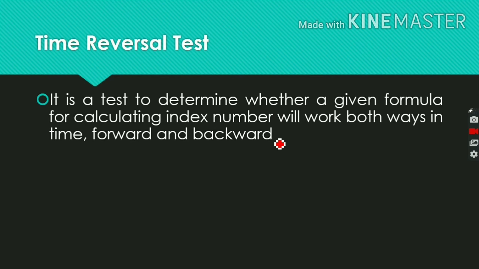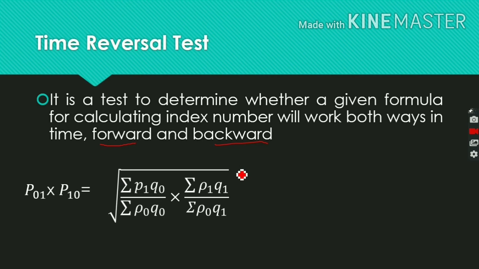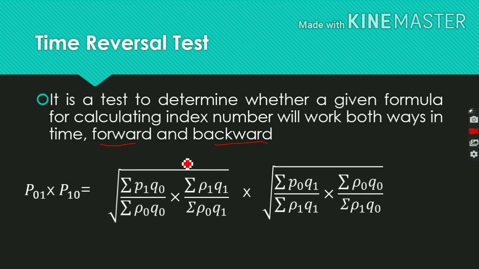It is a test to determine whether the given formula for calculating index number will work both ways in time, forward and backward. What do you mean by this? Let's observe. Here forward is base year into current year, and backward is current year into base year, and it should equal 1. That means it should satisfy both forward and backward. Sigma P1 Q0 and sigma P0 Q0, sigma P1 Q1 and sigma P0 Q1, similar to the Fisher's ideal index formula. This is forward.